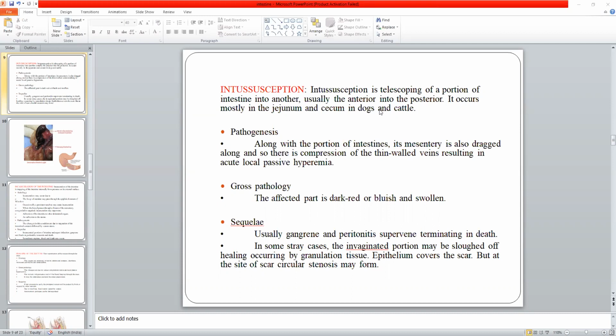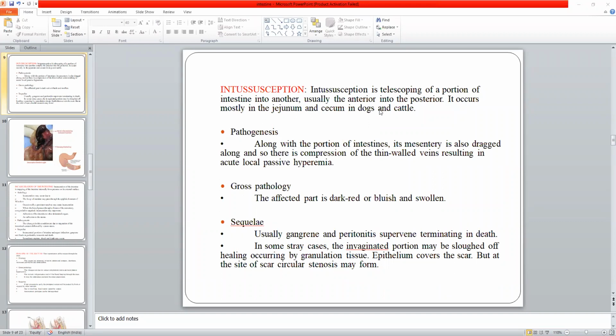The part of the small intestine may get inside the large intestine, or the duodenum may get inside the jejunum, or the ileum may get inside the jejunum. So the anterior part of the small intestine may get introduced in the posterior part, or the small intestine may get introduced in the large intestine. This case is called telescoping or intussusception. Okay.